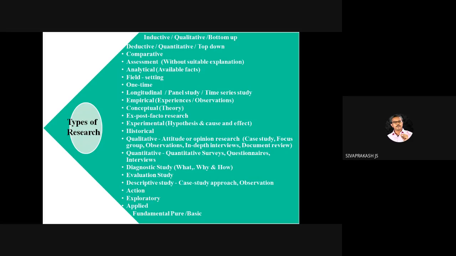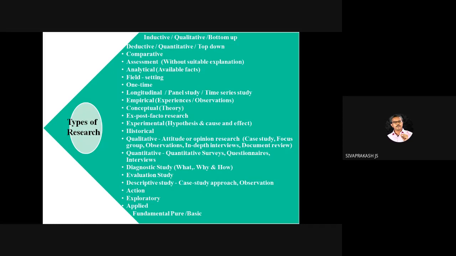You want to generalize for the other community. For example, we can take the example of millet food. Millet food is suitable for sugar patients, so one specific theory is already established here.